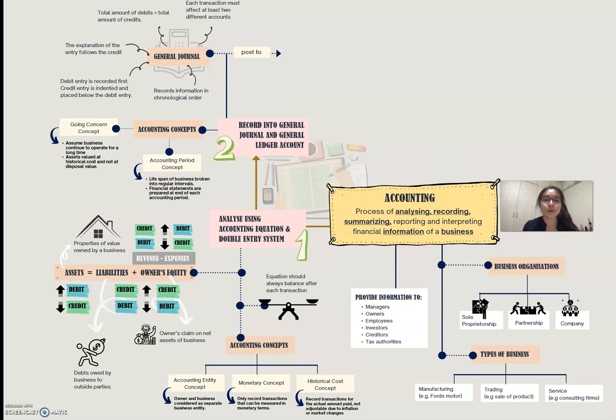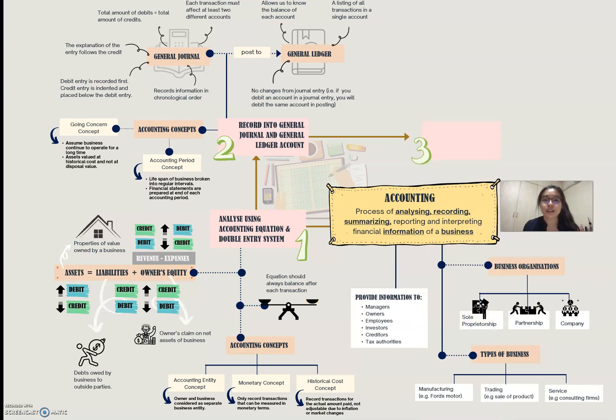We will then post the general journal entries into the general ledger. So there will be no changes from journal entry. So for example, an account that is debit in nature in the general journal will also be debit in the general ledger. The general ledger allows us to know the balance of each account, since it's a listing of all transactions in a single account.